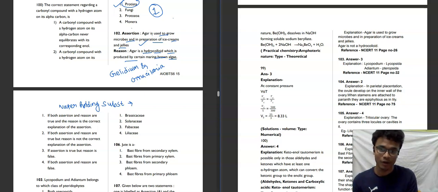Some examples of water holding substances are like algins from brown algae, which is not agar. Algin is not agar, it comes from brown algae. So here the assertion is correct, but the reason is false. Our answer for this question will be option 3rd: assertion is true, but reason is false. That will be our correct answer for this question.